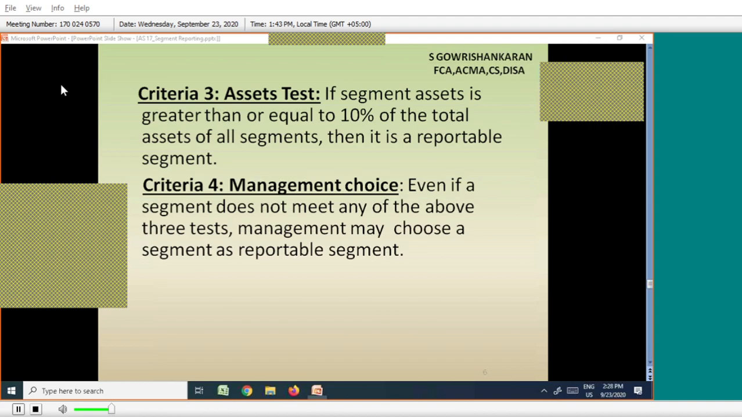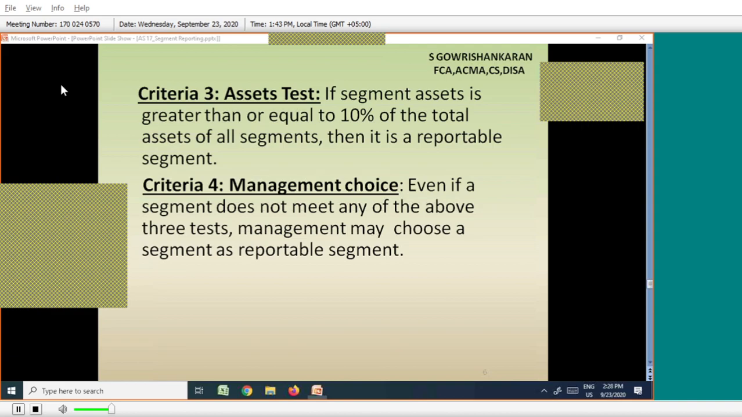So to avoid such a scenario, if it is more than 10% of revenue, or more than 10% of profit, or more than 10% of the asset, management does not have any choice. They have to definitely report. If the division comes below the criteria, less than 10%, then only management has the choice to report that particular segment. So that is called criteria 4.